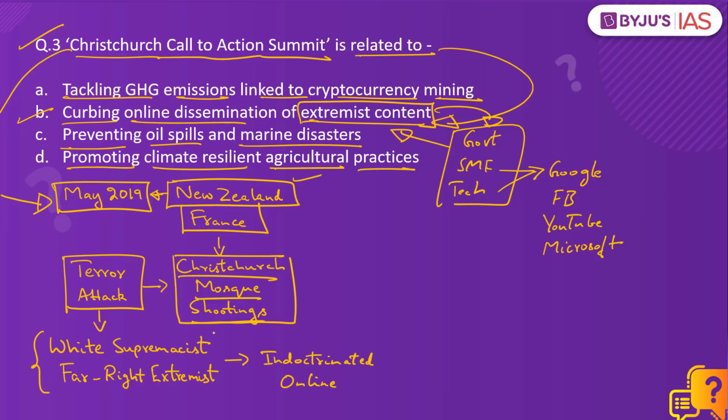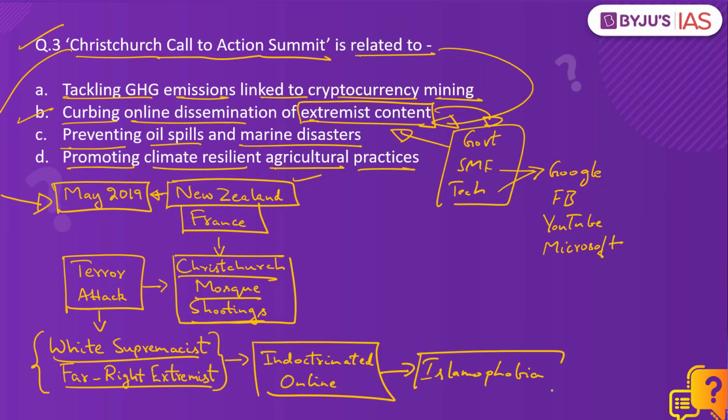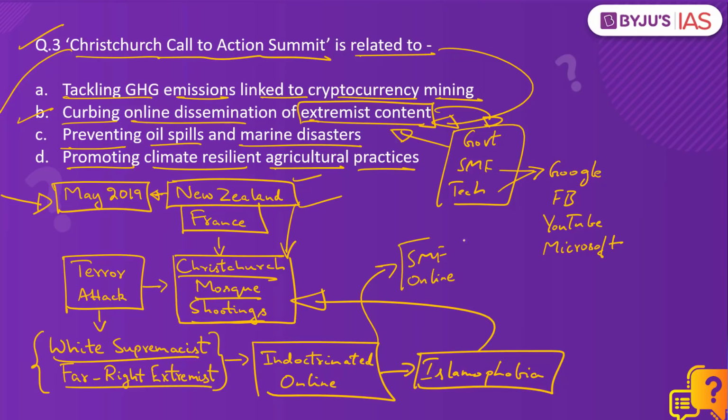In this terror incident, a radical white supremacist and far right-wing extremist who had been indoctrinated online with Islamophobia targeted innocent worshippers at the Christchurch mosque, resulting in the killing of more than 50 people. This was one of the biggest terror incidents that New Zealand had witnessed, and this again brought to light the impact of social media firms and online internet platforms in propagating radical extremist content.